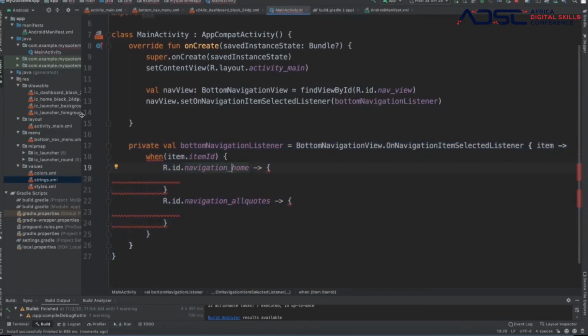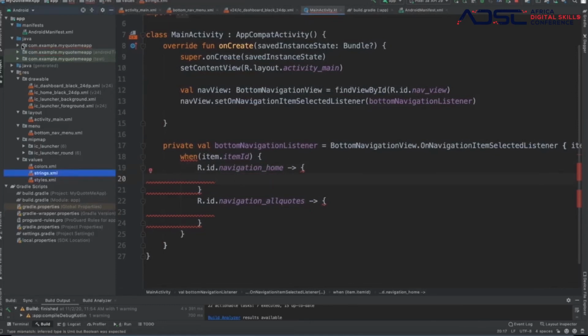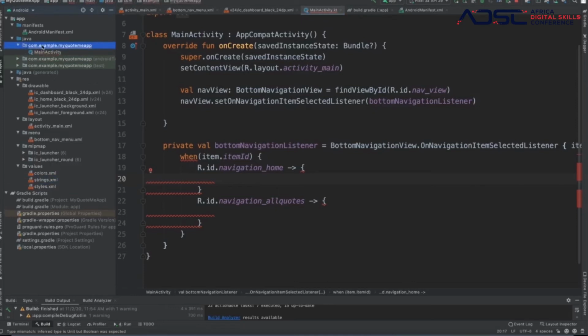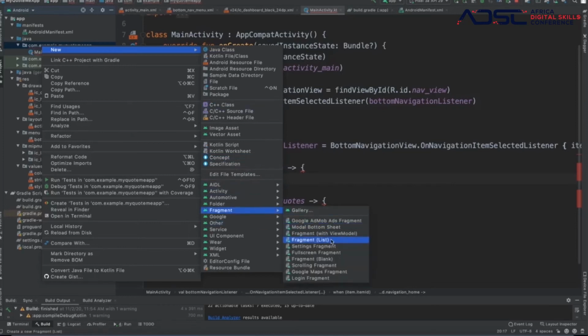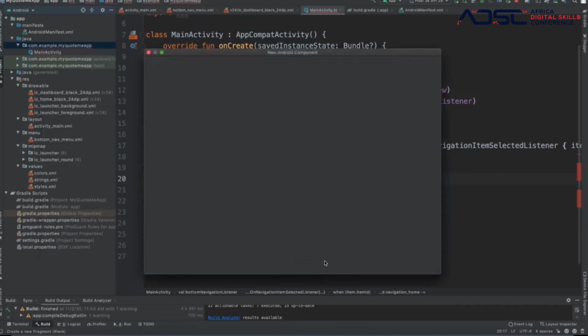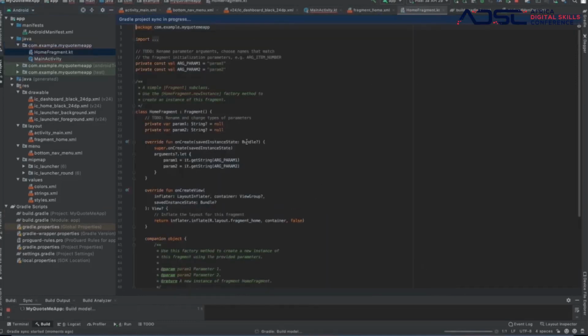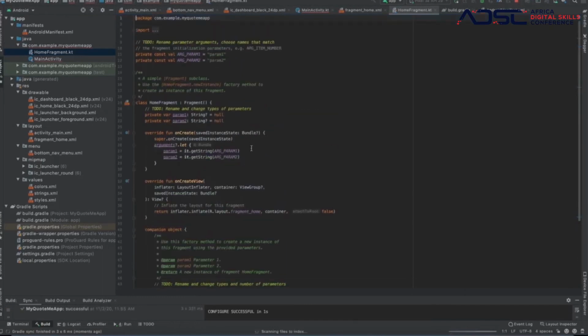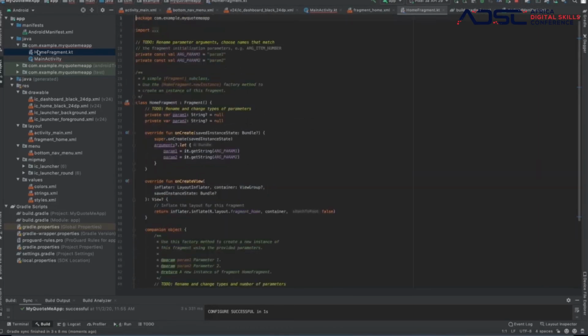What has to open? We need to create a fragment. So here we are going to create the home fragment. Because of time factor, I'm going to be moving very quick. So we say create a home fragment. Blank fragment. We're going to call it the home fragment. Boom. And then finish. Now it gives you a template as always, and I'll explain through it what it does.